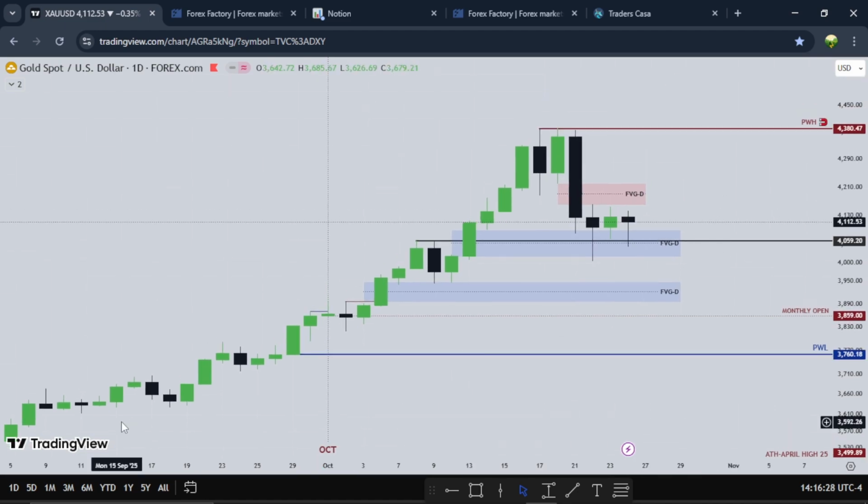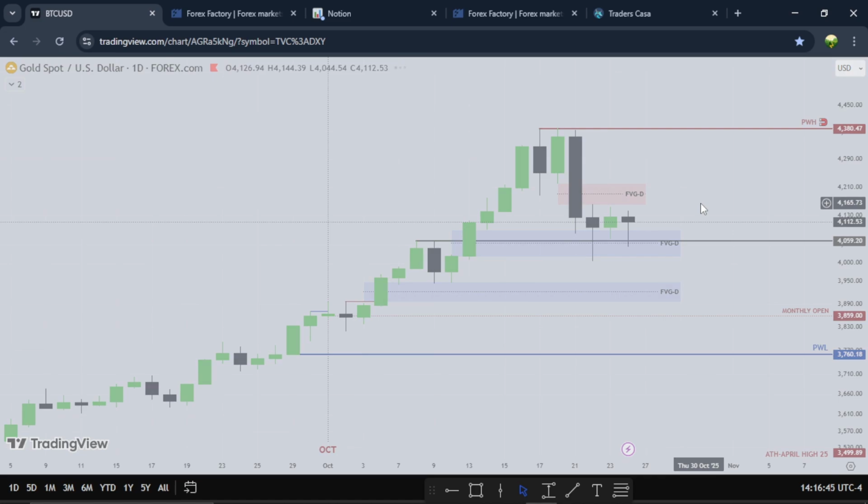Gold has been bullish since the beginning of the month. So I think we're starting to see some pullbacks on gold. Maybe we'll continue the buys on gold, or we'll go lower. So with FOMC next week, we'll see what the dollar wants to do, right?